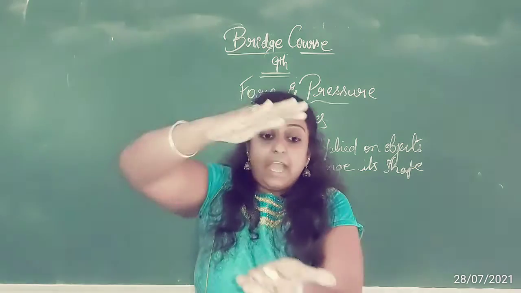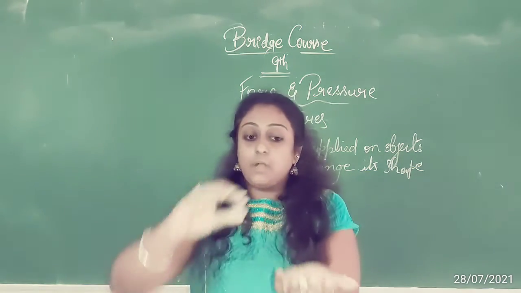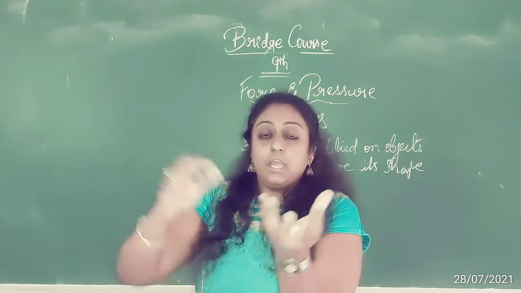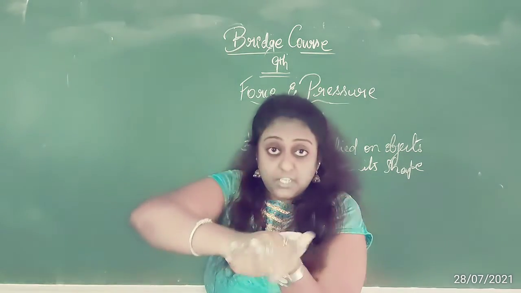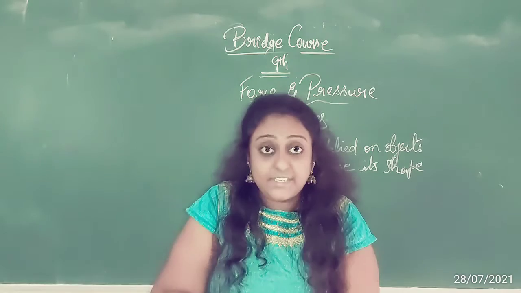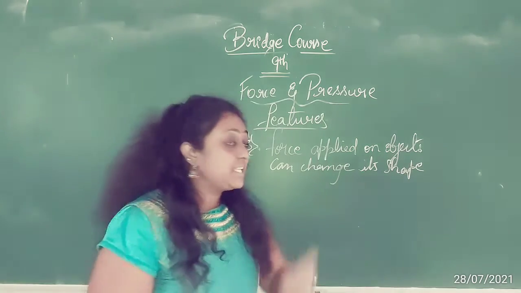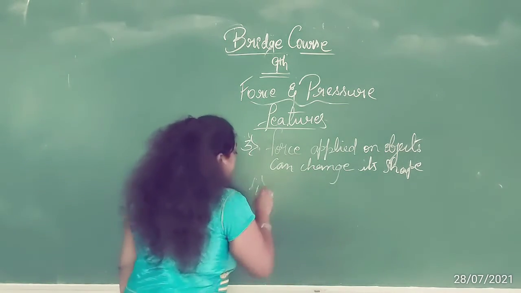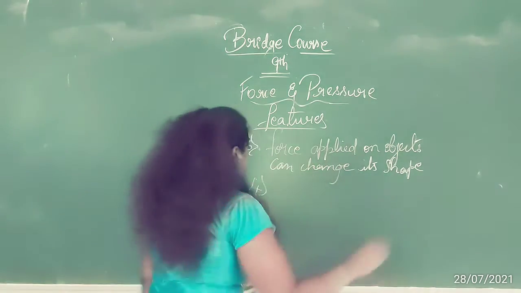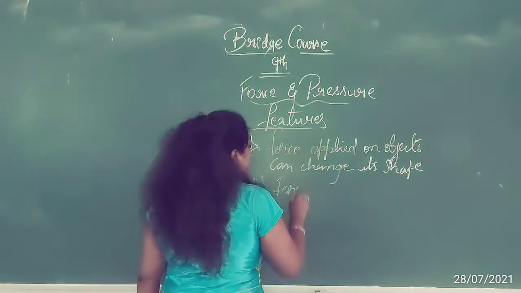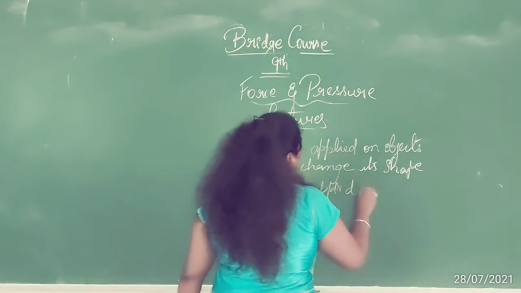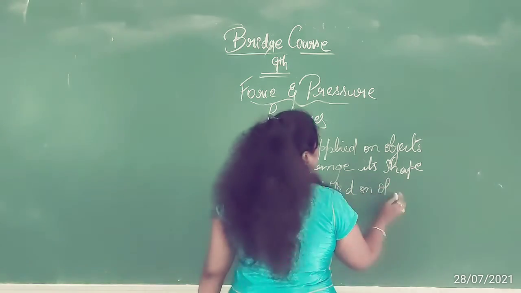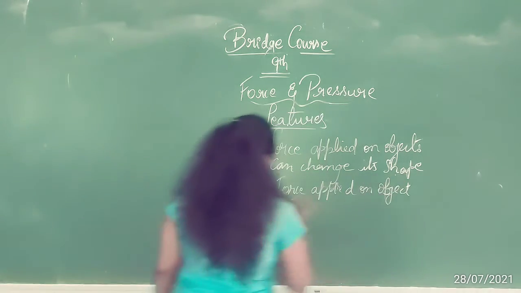I can compress it. The balloon is this big after blowing it. Now I am pressing it, so the balloon gets compressed. So force applied on an object can also compress it.